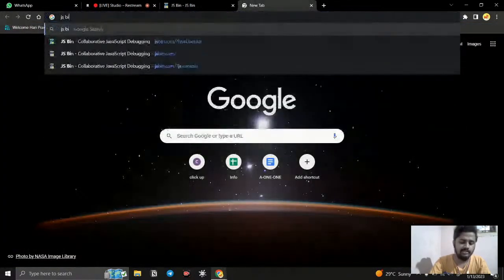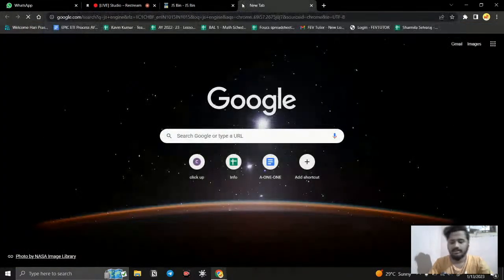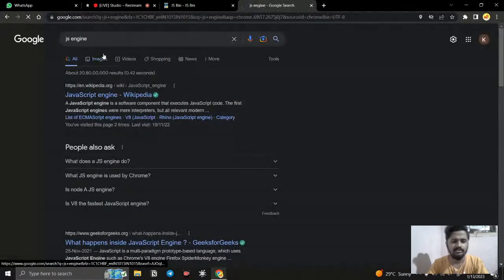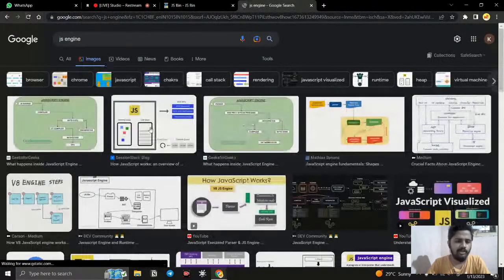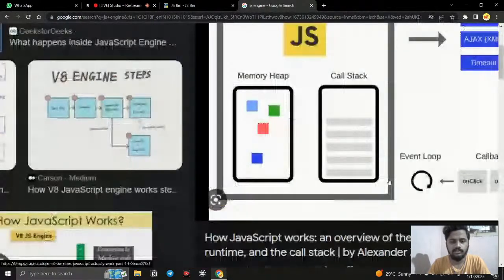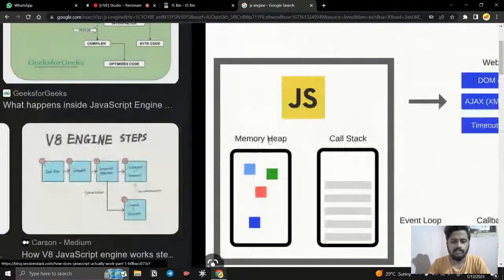So I just type JS engine. We will look at this engine a bit later. If we have time, we can look at it, as it is one of the core topics. But what we actually need is the memory heap and the call stack. This is an engine, and inside the engine we have the memory heap and the call stack. You don't need to care about the engine right now, we will discuss that later. The thing is, what is the memory heap and what is the call stack? Both are key elements we need to understand how JavaScript works when we are writing something and when we are calling something.